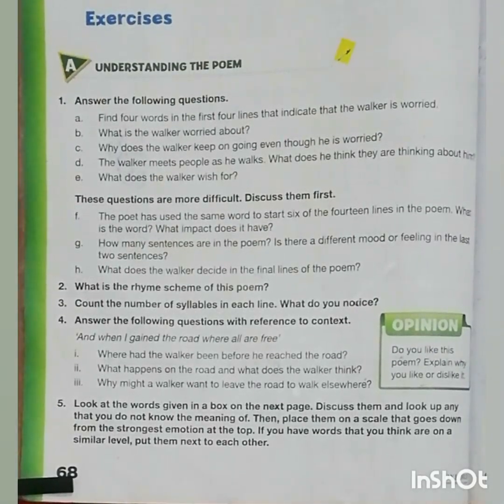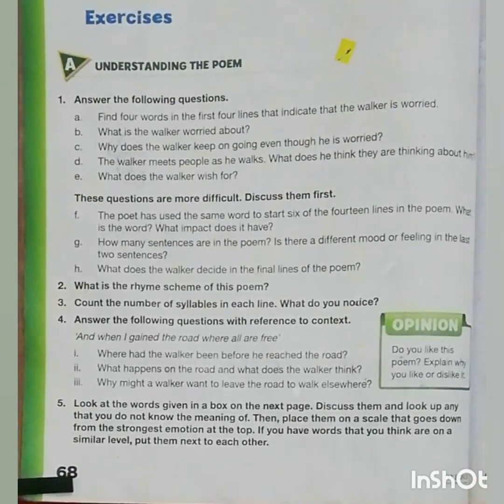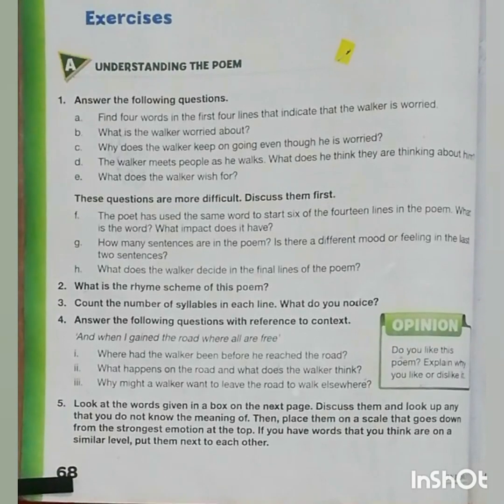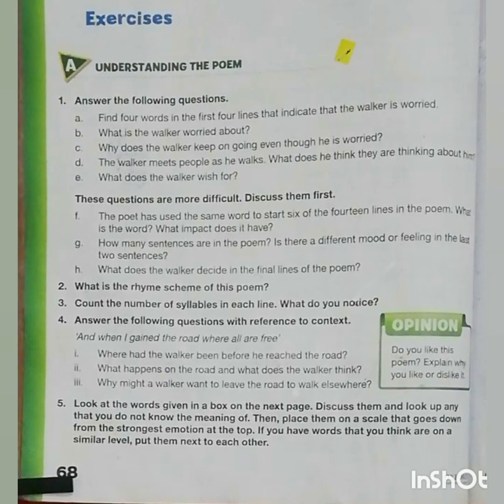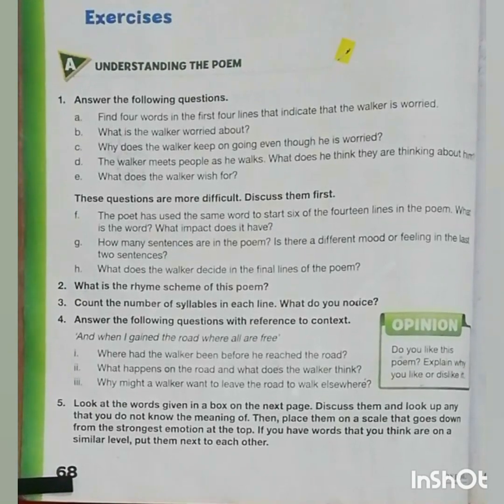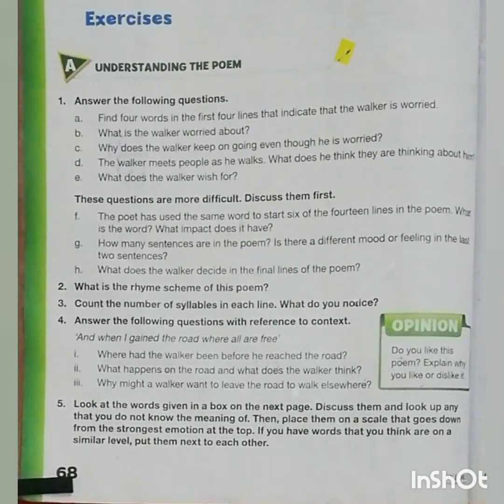So students, our today's lecture is about the poem Trespass. In this poem, the old man trespasses someone's land. He has fear of being caught, but he continues his walk because the path is very beautiful and close to nature. But as he reaches the road, he is caught and now he wishes to own this land, and in the final lines he is thinking to never use someone's land without having permission.